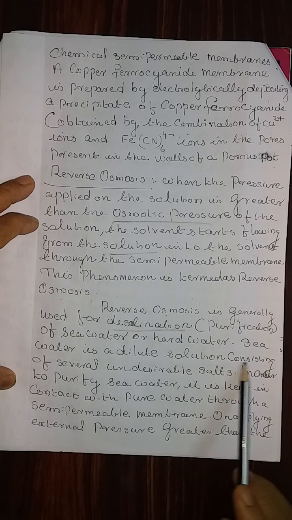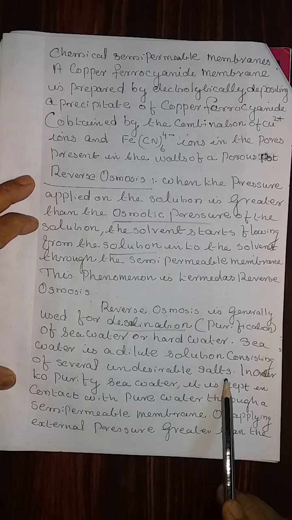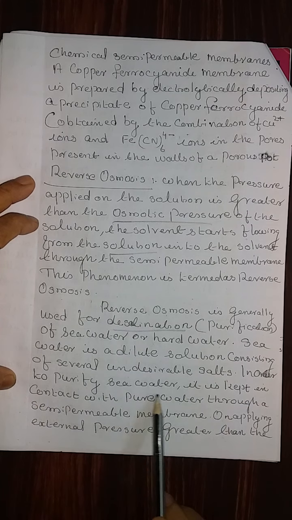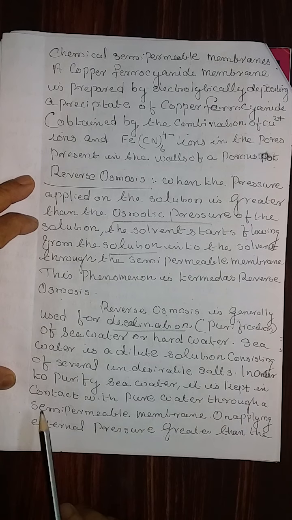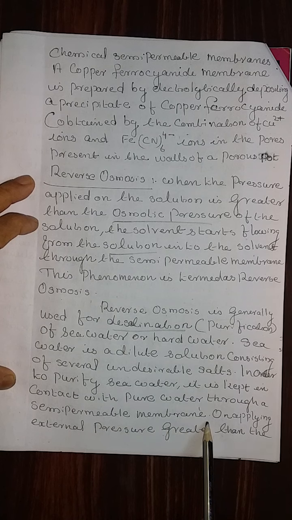Seawater is a dilute solution consisting of several undesirable salts. In order to purify seawater, it is kept in contact with pure water through a semi-permeable membrane.